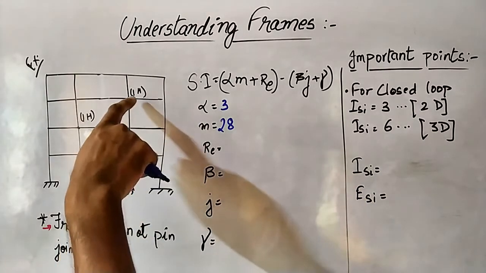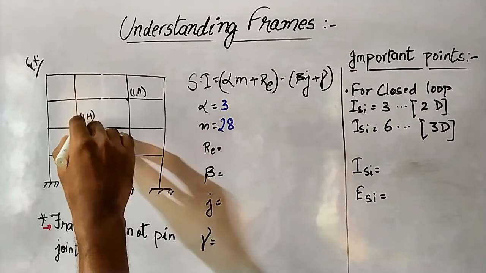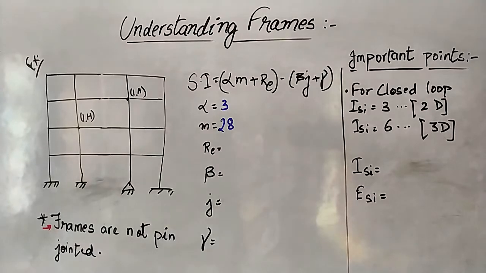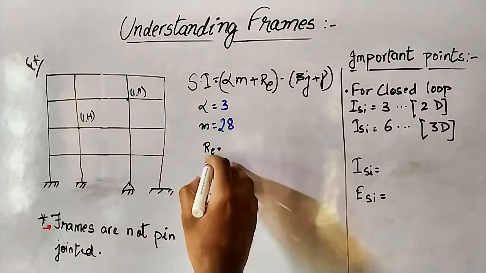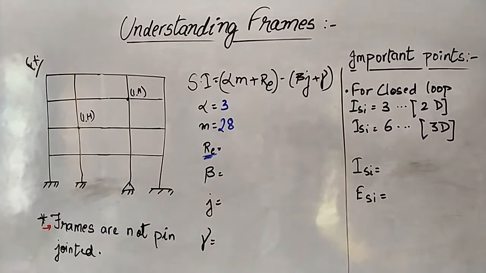Here you can see that it is an internal hinge, so gamma will be responsible. Re is responsible for the total number of reaction forces in the frame.